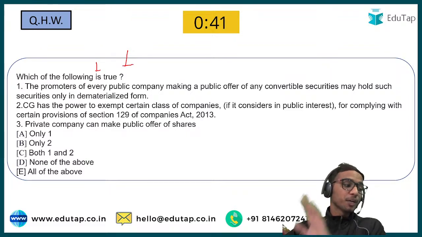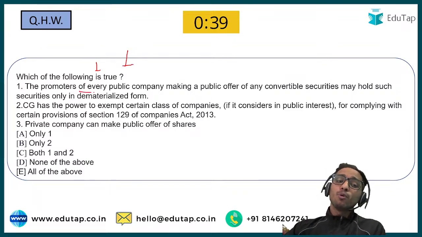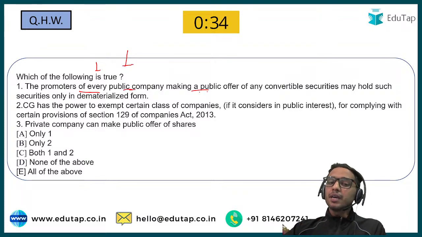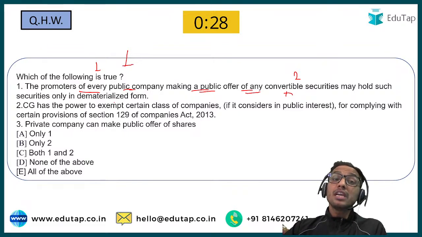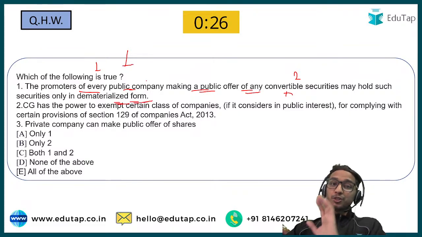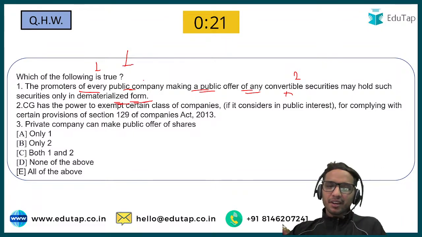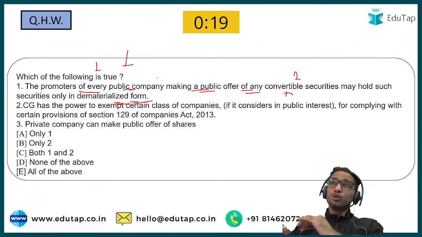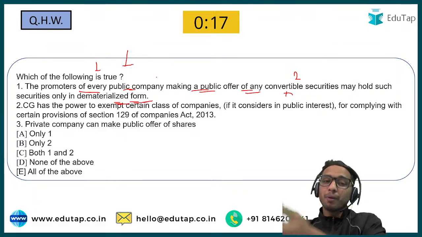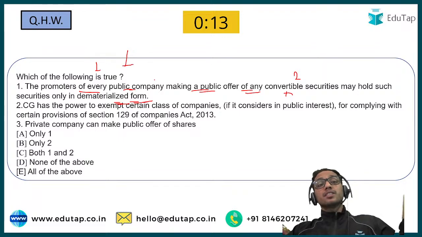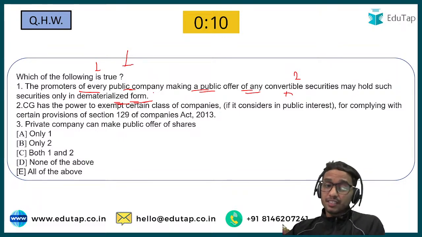Which of the following statements is true? The promoters of every public company making a public offer of any convertible securities may hold such securities only in the dematerialized form. I think you can guess this logically, isn't it? This is very easy. Basically they are going to offer their shares to the public, and the question is saying whether they are required to hold these shares in the dematerialized form or not. Is this true or not?